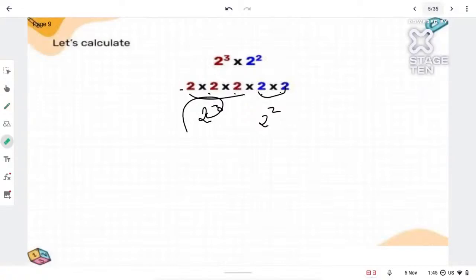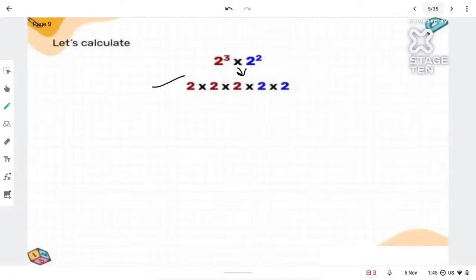Let me rub these things. Now count and tell me how many 2's are there. 2 cube into 2 square, I can write it in this way, right? Now in this way, how many 2's are there? 5. Roshan says 5, Deepa says 5, everyone is telling 5. Correct.